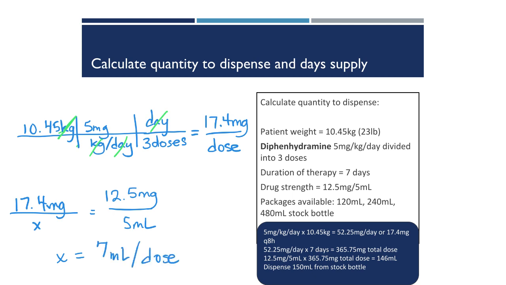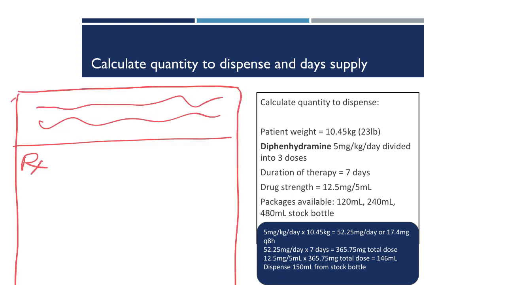If you want a quick double check to see if our rounding of the volume is going to work out, let's say we have 7 milliliters per dose. We know that we're going to give it 3 times a day over the course of 7 days. We solve for our volume that way. We get 147. Now it's time to write the prescription.